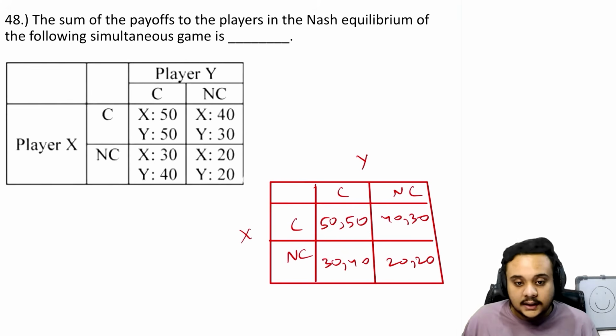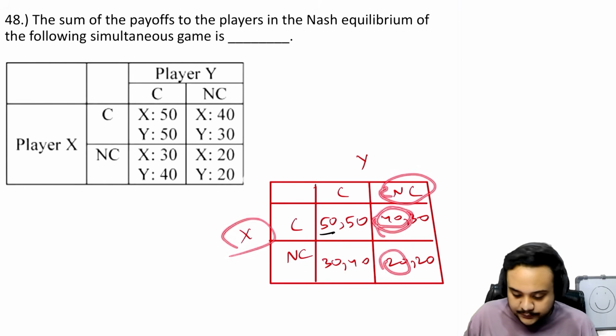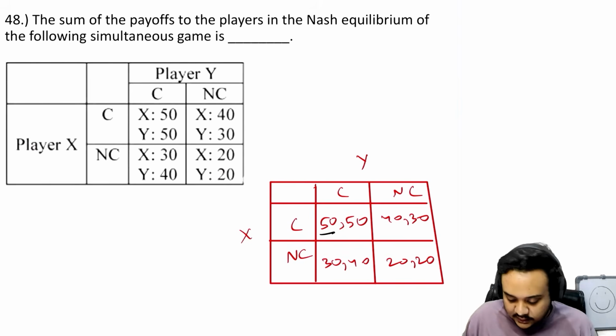I don't think that IIT Delhi could have put an easier question in this. Obviously, you know how to solve this. When Y is going for C, the better option for X would be 50. When Y says that I want C, what will X choose? X will see that he has two options, and he will go for the higher payoff. Again, when Y goes for NC, X will see he can go 40 or 20. He will go 40 because Y has already chosen NC. That is the presumption.